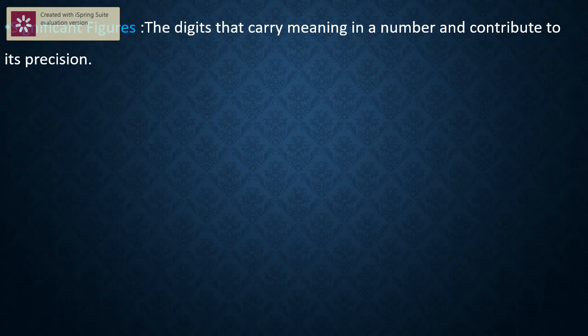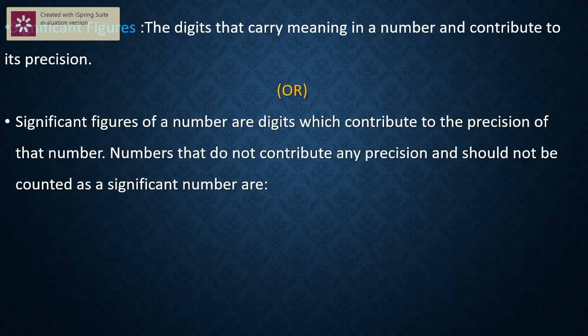The digits that carry meaning in a number and contribute to its precision are known as what? Significant figures. Or in another way, significant figures of a number are the digits which contribute to the precision of that number.